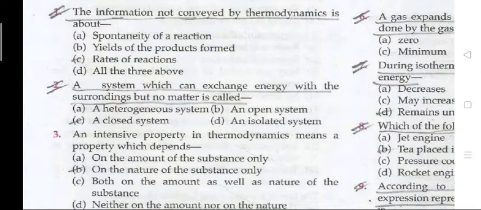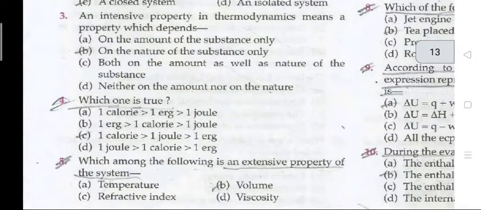Question number 2. A system which can exchange energy with the surrounding but no matter is called a closed system. Question number 3. An intensive property in thermodynamics means a property which depends on the nature of the substance only. The fourth question. Which one is the true? 1 calorie greater than 1 joule greater than 1 erg.